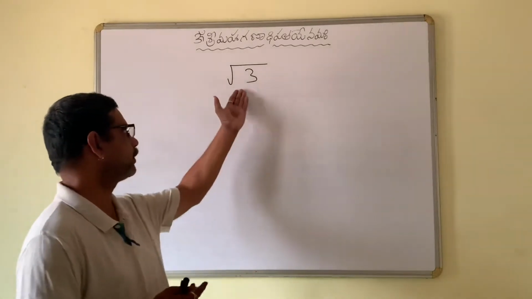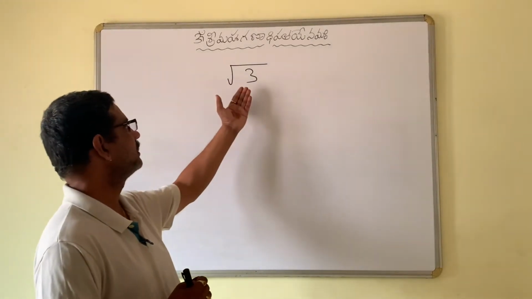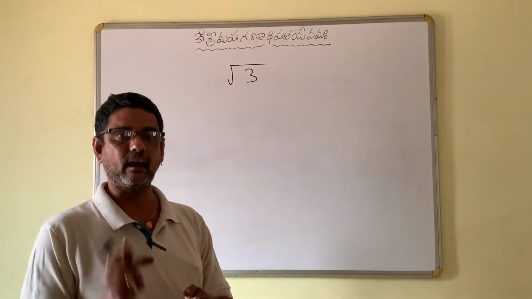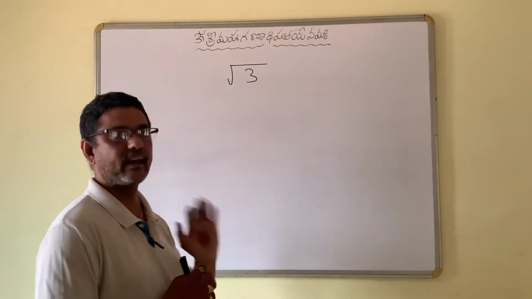So here also I am going to apply the method of contradiction. First, I take root 3 as a rational number. How to prove it is an irrational number?